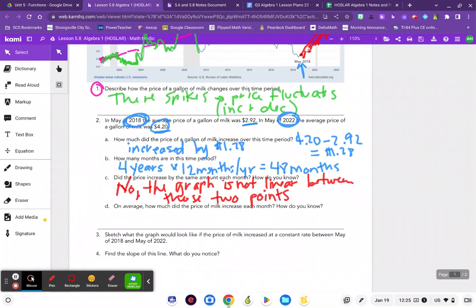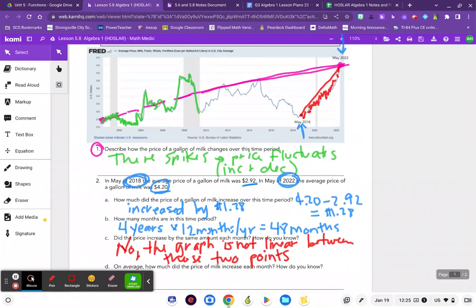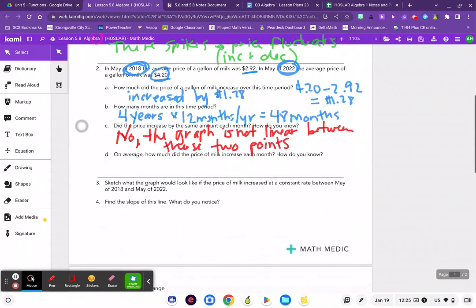3 says, sketch what the graph would look like if the price of milk did increase at a constant rate. And just so happens that I did that. That's what I did in this red. I'll take this away. That's what I did in that red line. So that's what I want you to do. I want you to come up and connect those 2 points with a straight line. That straight line would show a constant rate of change. We didn't have a constant rate of change. Okay, that line would show one. Find the slope of this line, and what do you notice?